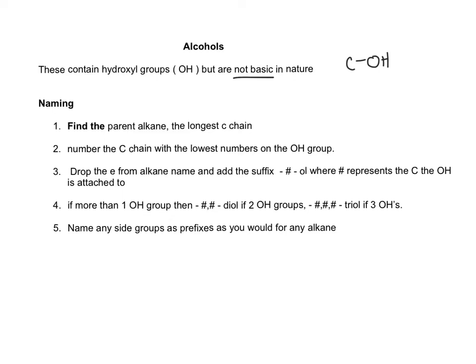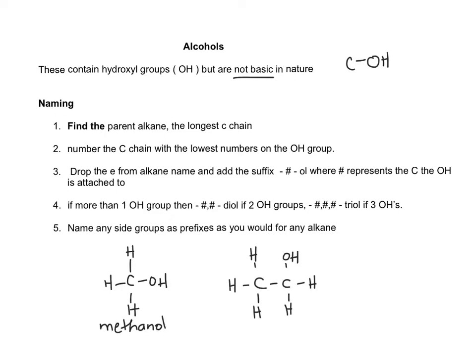So the simplest alcohol, of course, would be methanol. So that is one carbon and an OH group. You don't have to specify which number the OH group is on because there's only one carbon. This is ethanol, the second structure, because it has two carbons, so ethane. And we have an OH group, so it's an alcohol. So this is ethanol. Do we need a number for this?